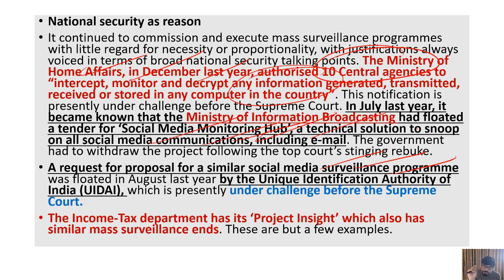Income tax department has its own project inside for that, and that's a different case. That's the economic case, financial cases, and they need some surveillance there because the corruption is there. But you see, they have these projects, they have these plans, but still the country is moving in the same way. Inequality is there. The rich are becoming richer and richer, the poor are becoming poorer and poorer.